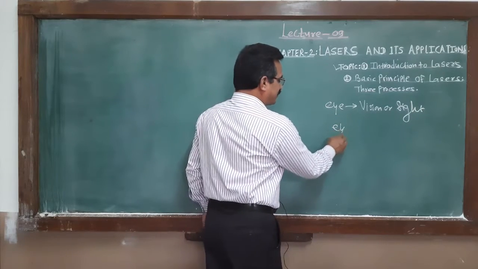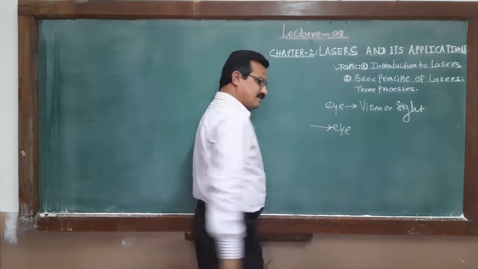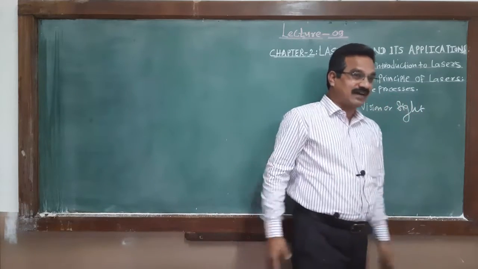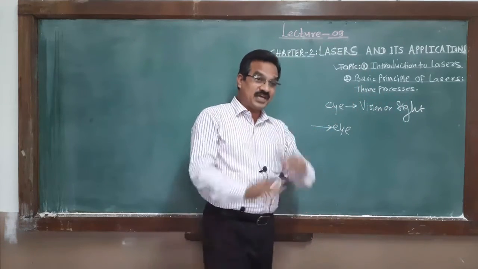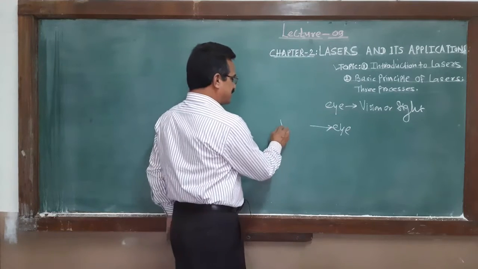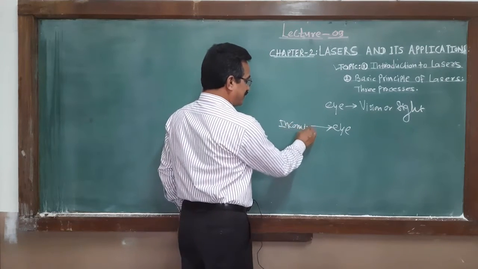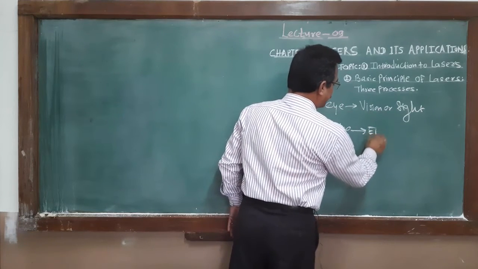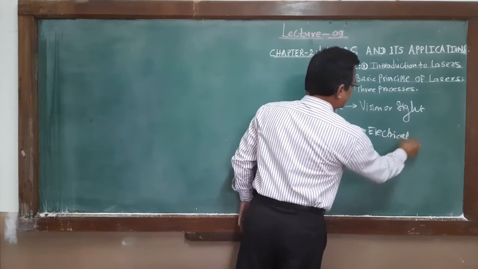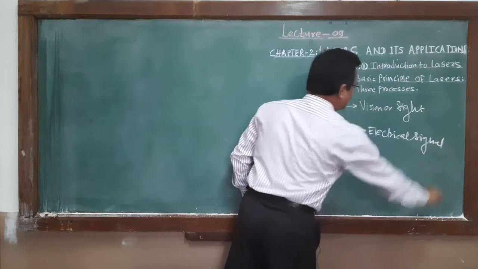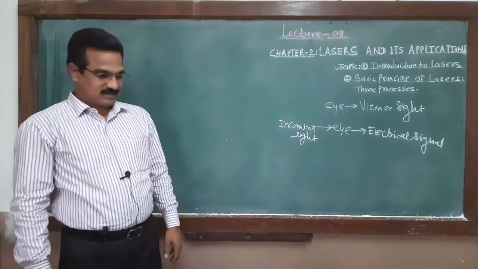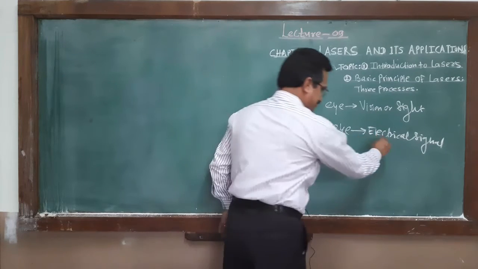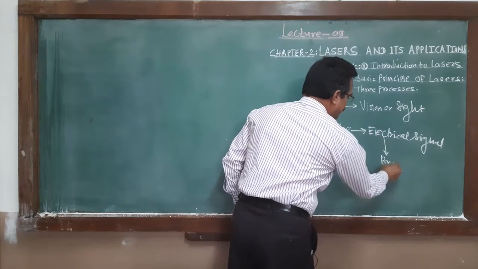Eyes convert the incoming light into the electrical signal. This is actually the role of the eyes. And that electrical signal is conveyed to the brain.